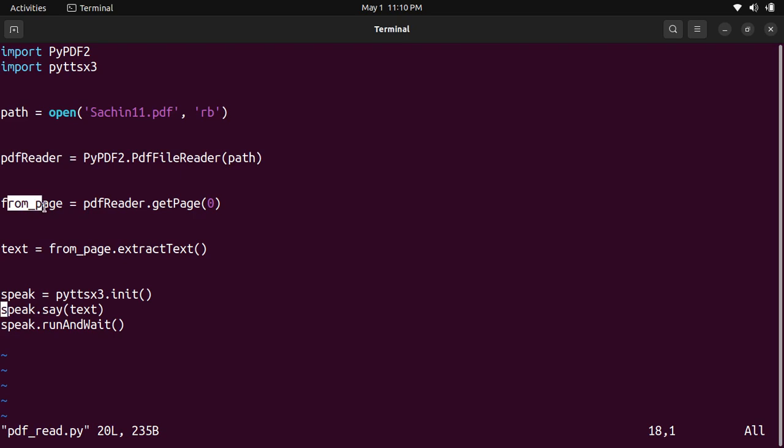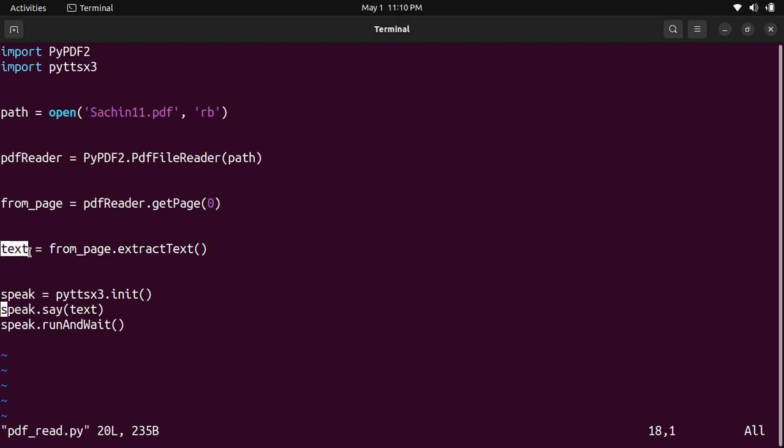The next statement, from page: if your file contains 2 to 3 pages, or 4 pages, and you want to start in between, then this technique is used. Since my file is only one page, I started from 0. This technique is very useful when you are giving a seminar or you have to focus on a particular topic.